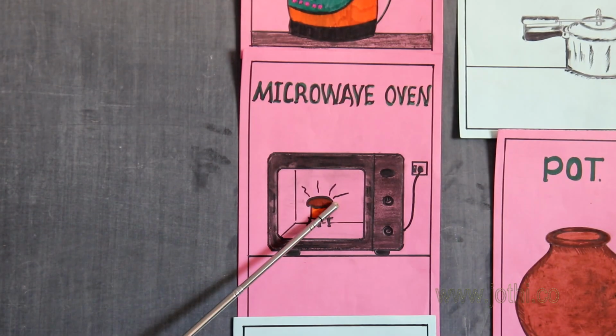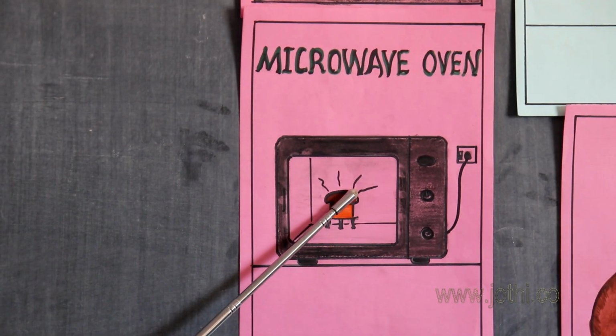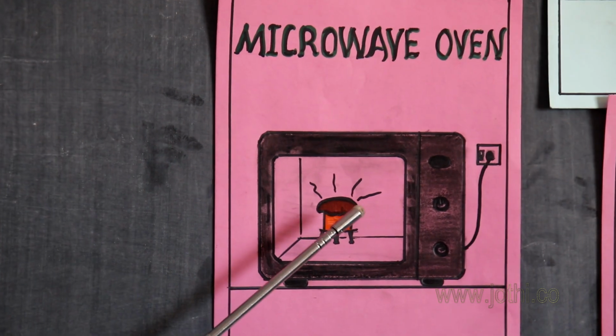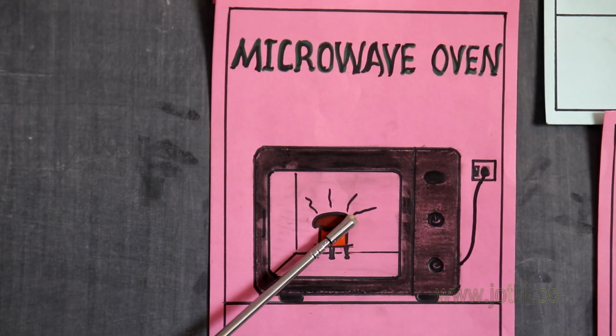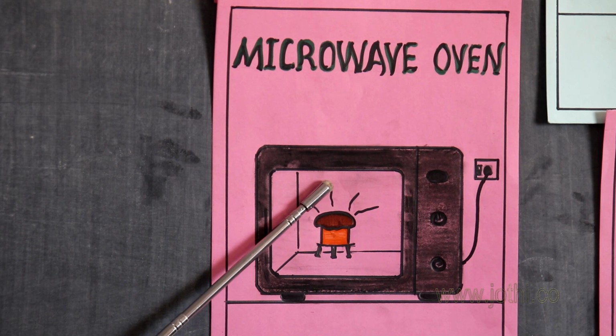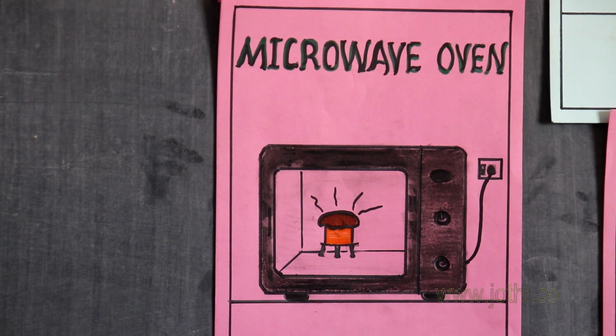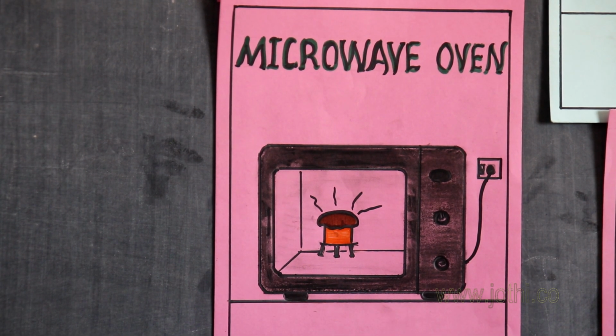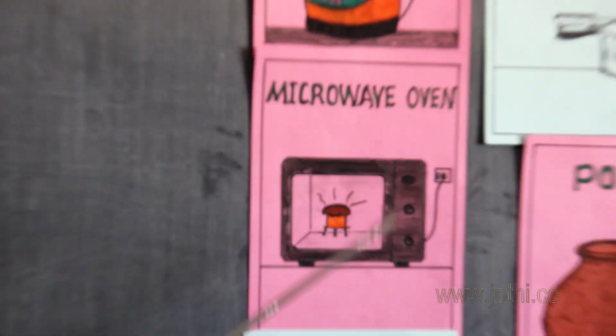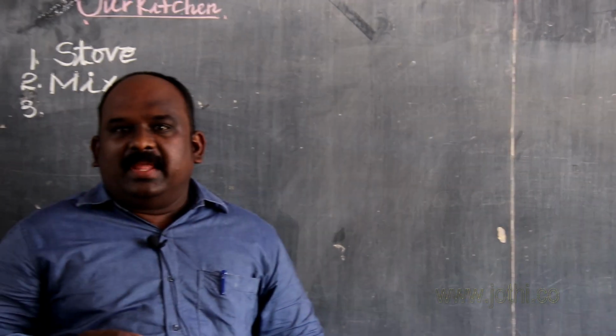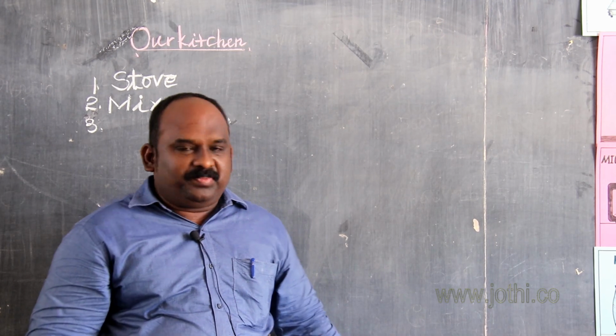Students, do you know about this? We see it rarely in the houses. It is an electrical system. It is helping to cooking. It gives some warmth to heat. For an example, bake a cake.